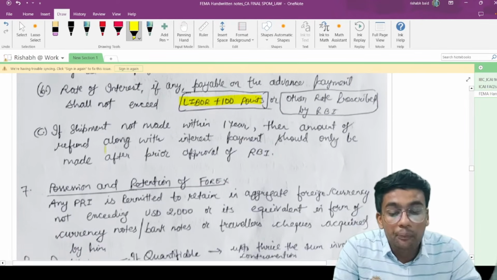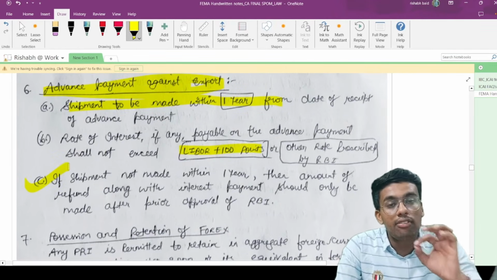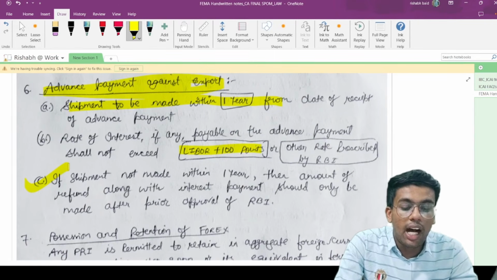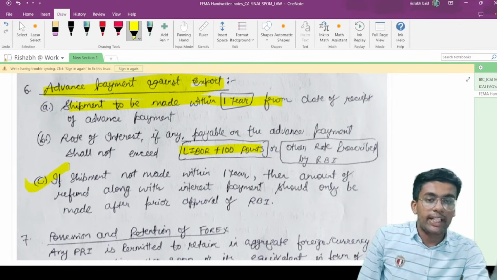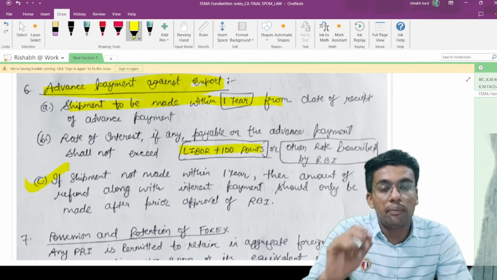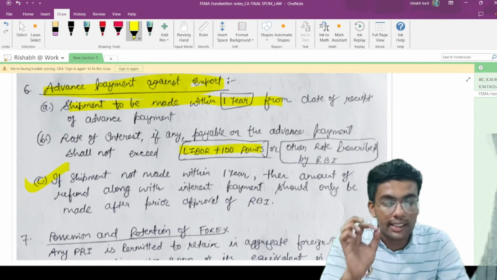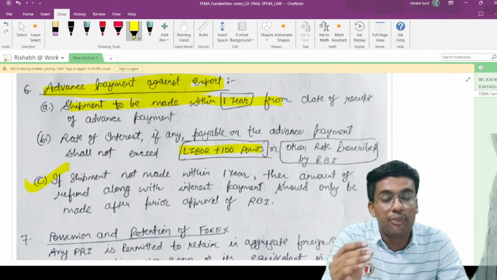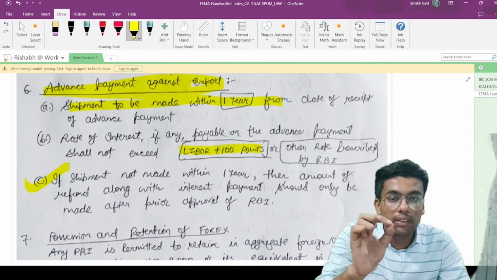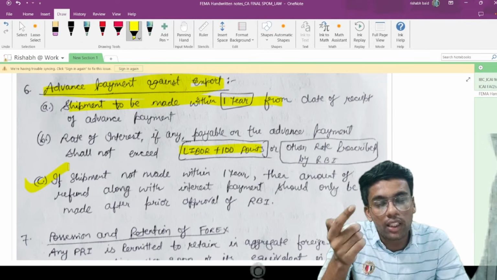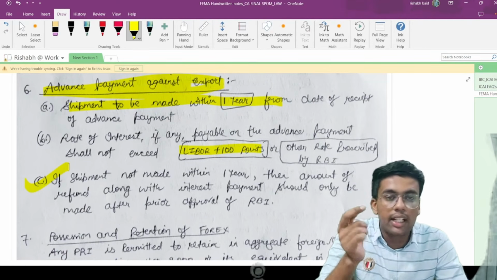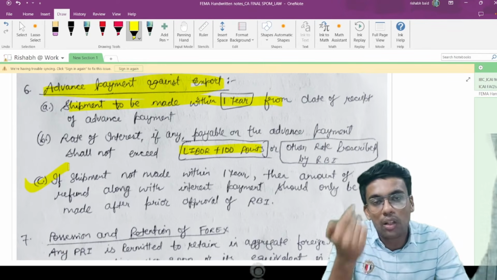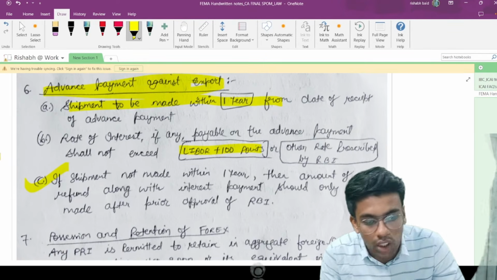Now, if shipment is not made within 1 year, then the refund along with interest payment should be made after prior approval of Reserve Bank of India. Let's say you are not able to make the export, then in such a case, the refund along with the interest can be remitted to the importer of the importer country only with the prior approval of RBI. Without that you cannot pay the refund along with the interest. This is what this provision talks about.